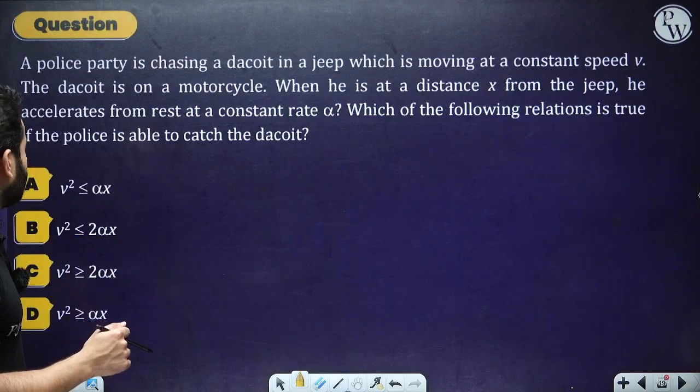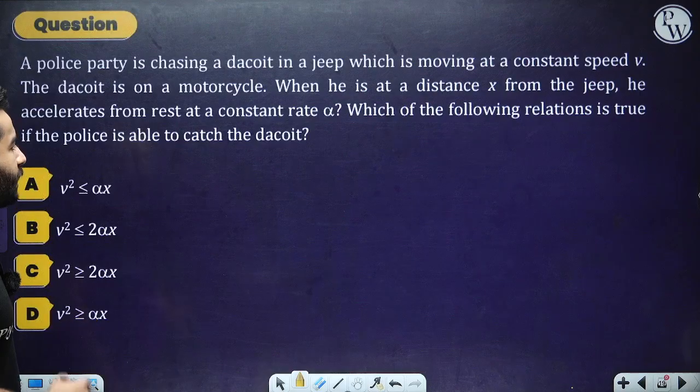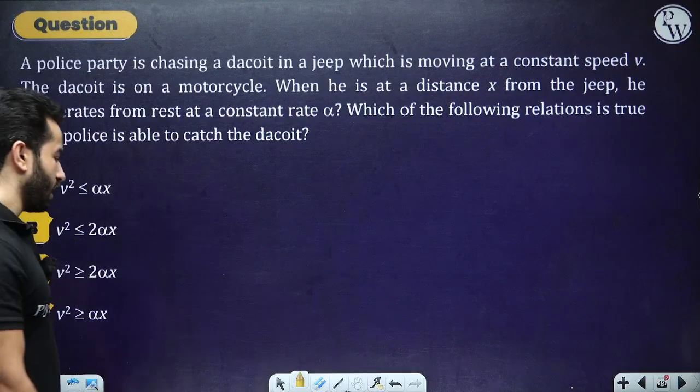Which of the following relations is true if the police is able to catch the dacoit, right? So pause the video, solve it by yourself. Now I am going to start with you.